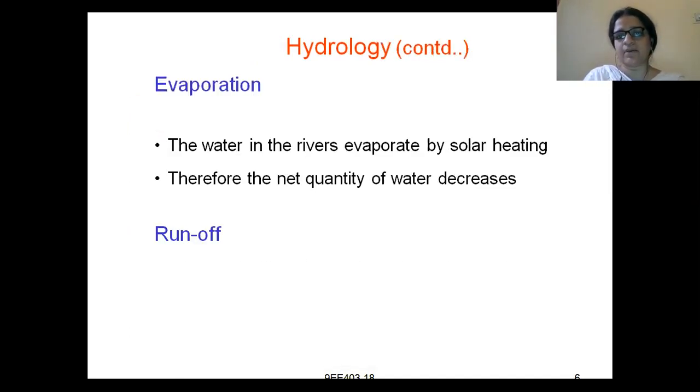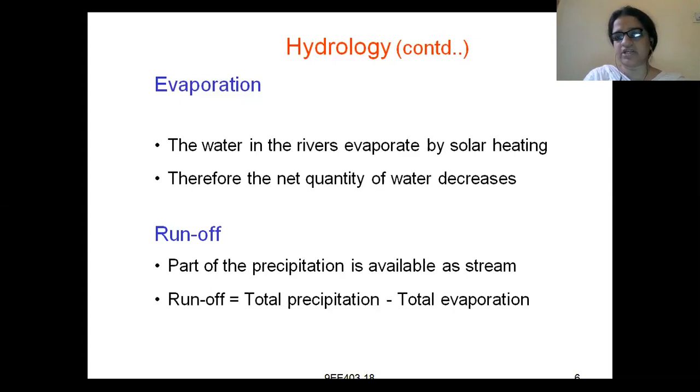which is called the hydrological cycle. Right. Coming to hydrology, evaporation means the water evaporates. Evaporation means conversion of water into vapor. The water in the rivers evaporates by solar heating, right?